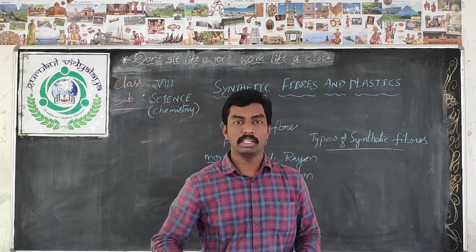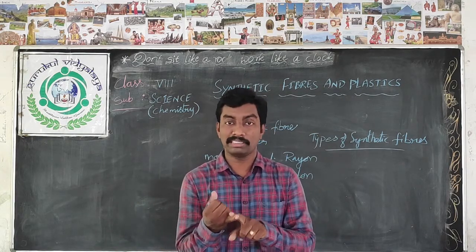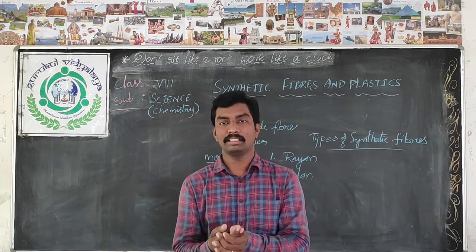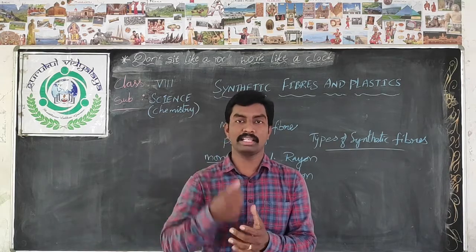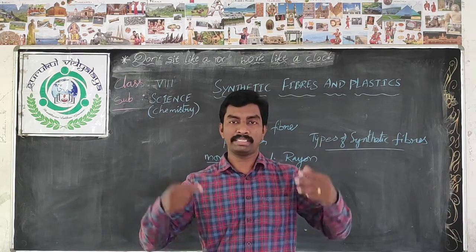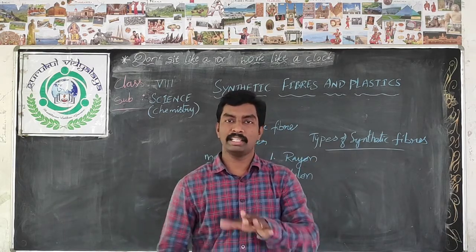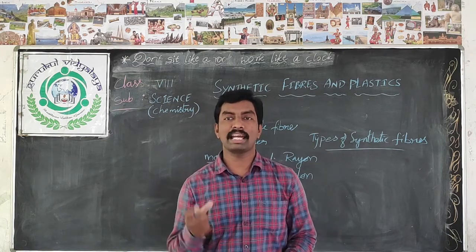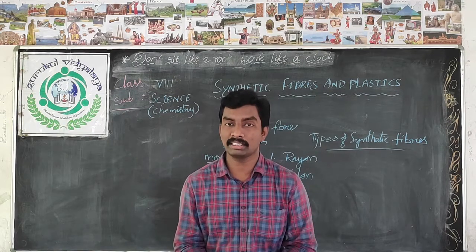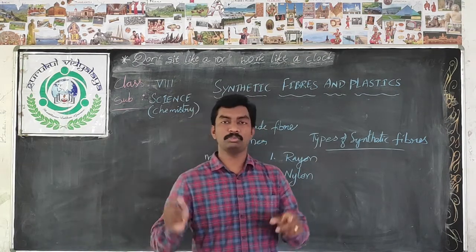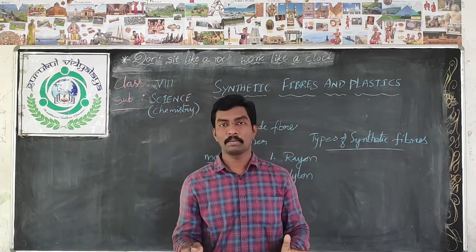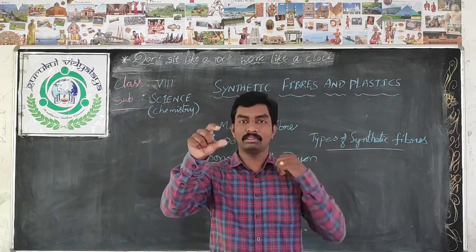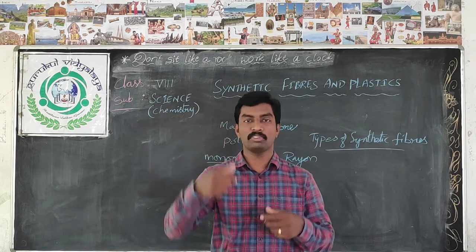For example, if you take one cotton thread, one woolen thread, and one silk thread, and at the same time one nylon thread, by testing them we can identify which thread is stronger. Obviously, we will say that nylon is strong, but how can you understand that? To understand that, we have to take one stand and place the stand on the table. To one end of the stand, one clamp will be there.